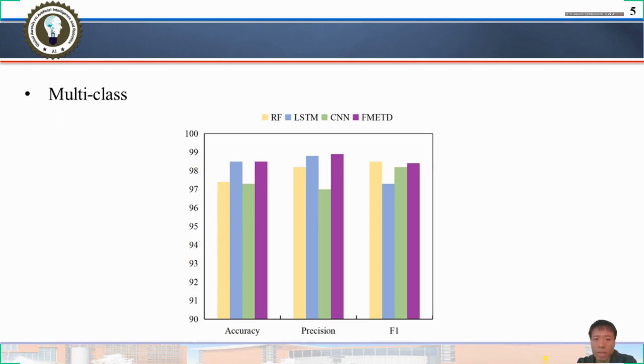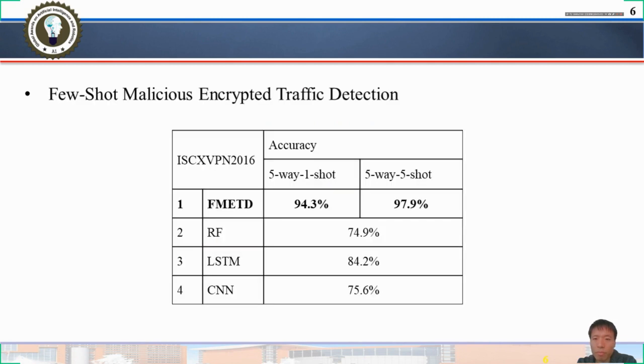As we can see, our method FMATD works pretty well compared with the best method. In addition to enabling the detection of malicious encrypted traffic, when the training set contains a large number of labeled samples, our approach can quickly detect new class malicious encrypted traffic with only a few samples.